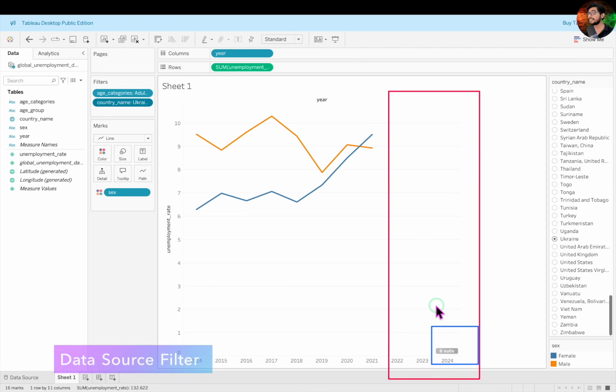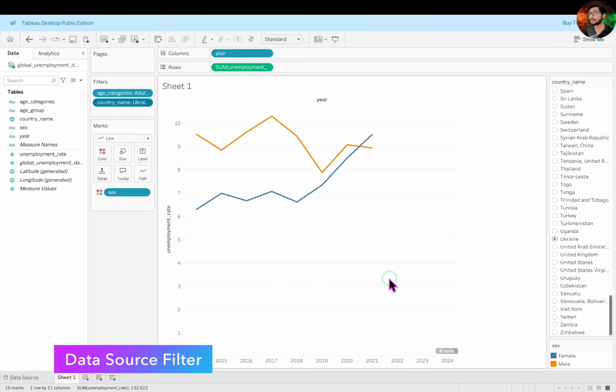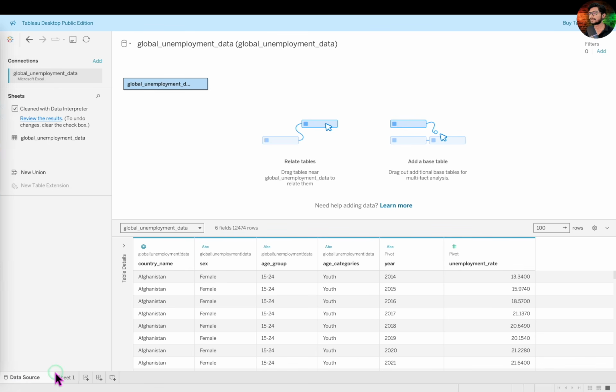To remove the null values from the visualization itself, we'll use Tableau's Data Source Filter option. To start the process, click on the Data Source tab at the left bottom. Then on the top right, under the Filters option, hit this Add button.